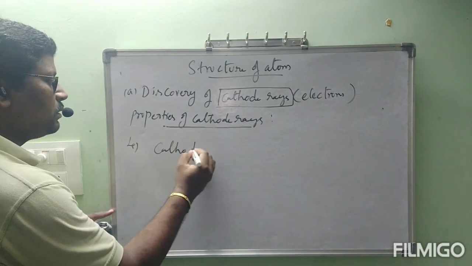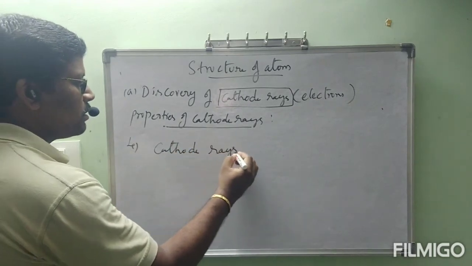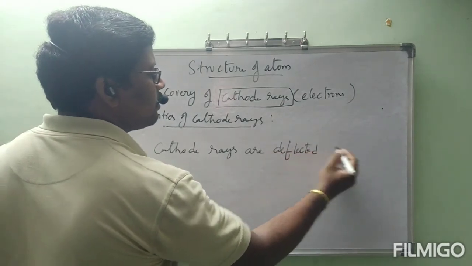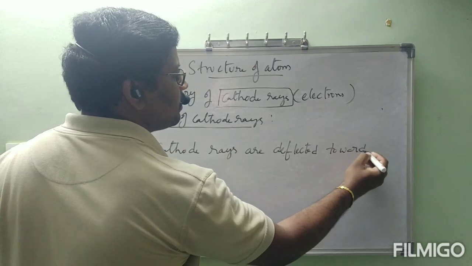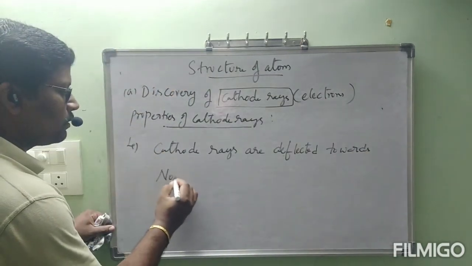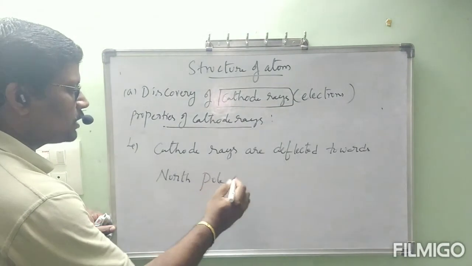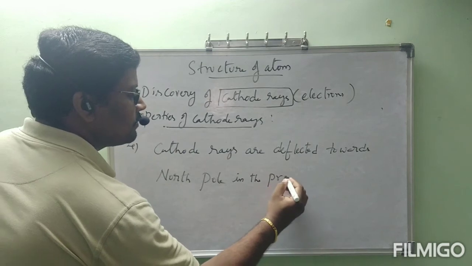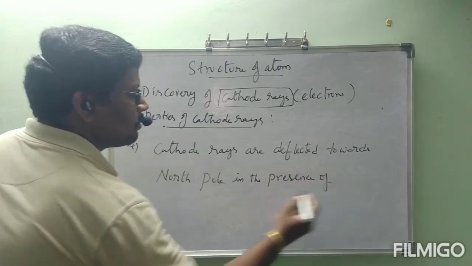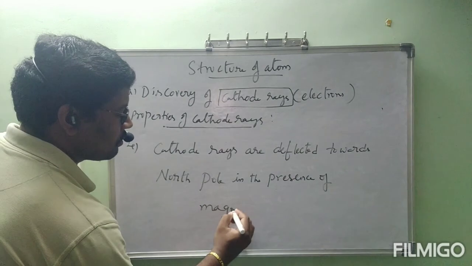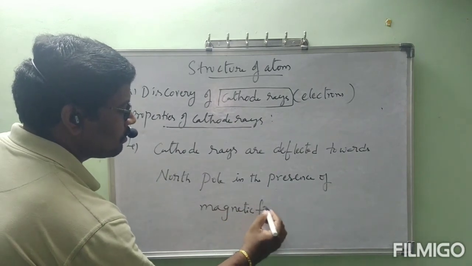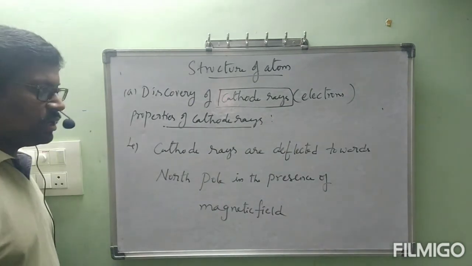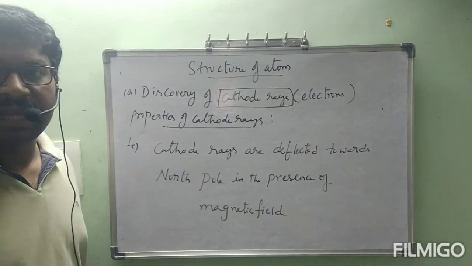Cathode rays are deflected towards north pole in the presence of magnetic field. Cathode rays are deflected towards north pole in the presence of magnetic field.